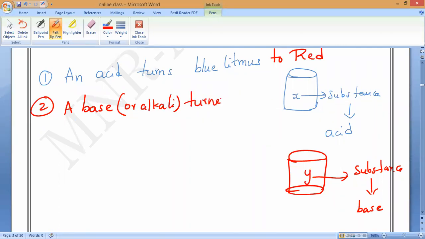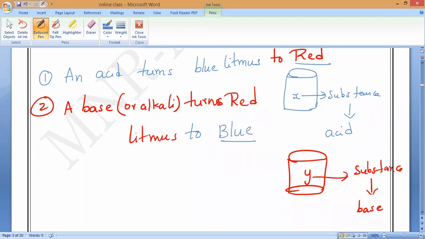A base turns which litmus? A base turns red litmus to blue color. That's all. Please all of you note it down. Very, very important points. Are you clear?